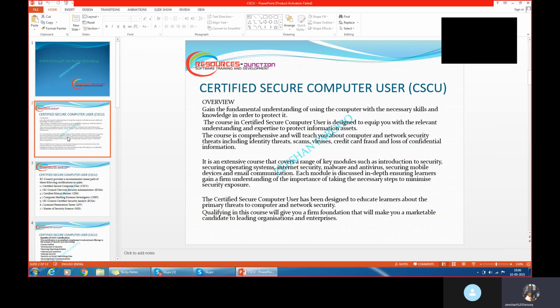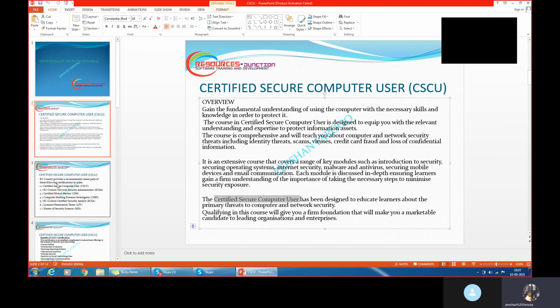Okay, this certification is from EC Council. The main purpose of doing this certification is securing our data, in the sense of the operating system, internet security, or a mobile application, or a cloud application. How are we making it more secure? Because this certification is all about securing an asset of the organization.